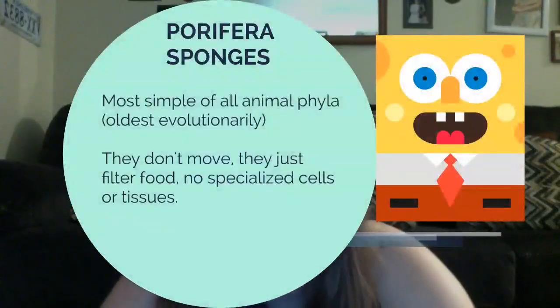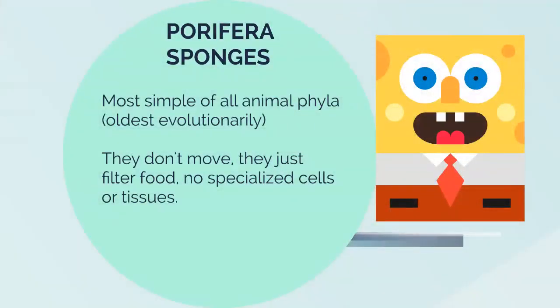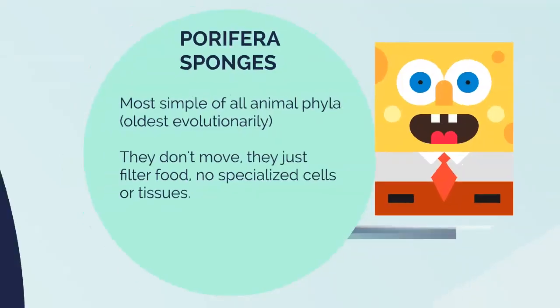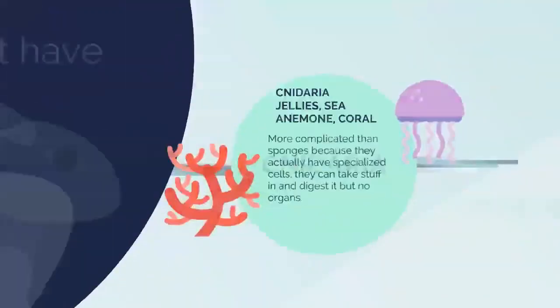I mean, I don't recommend doing that because of salinity and all these things, but still, isn't that crazy? They don't have any specialized cells. You can just tear them apart and put them back together. SpongeBob kind of proves that. He's not the brightest creature on Nickelodeon, but that's for another discussion.